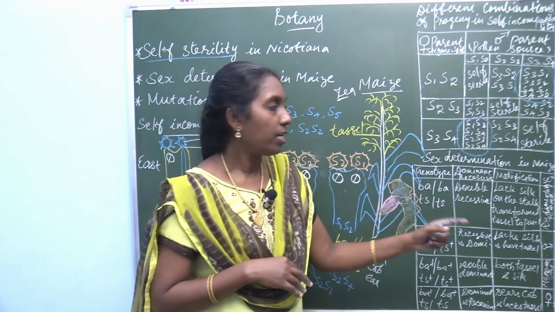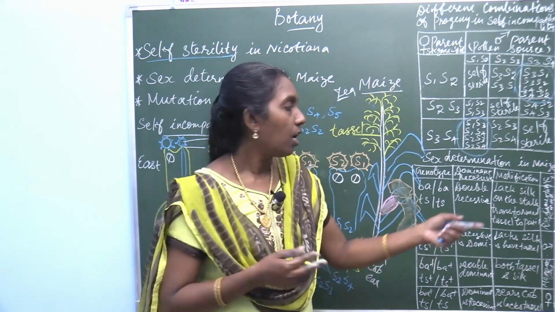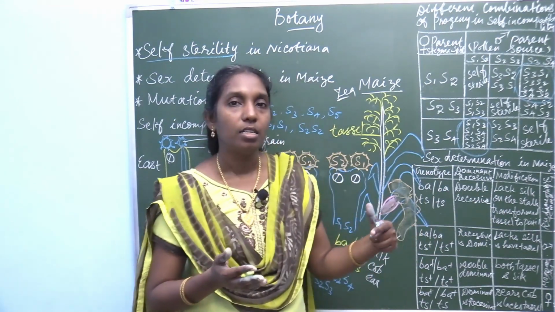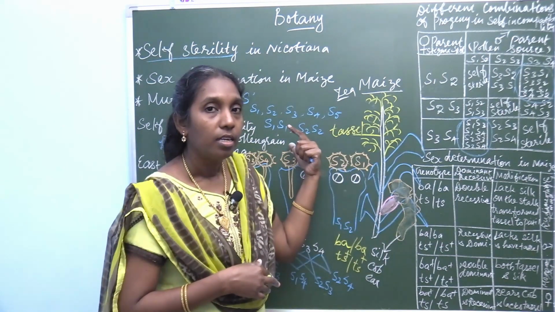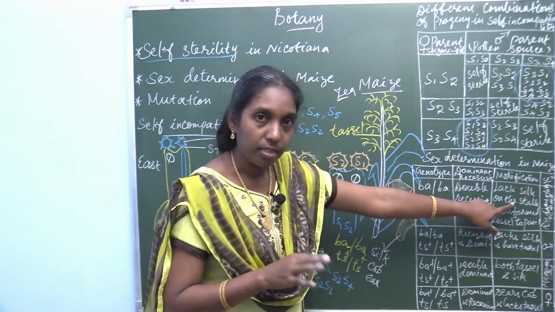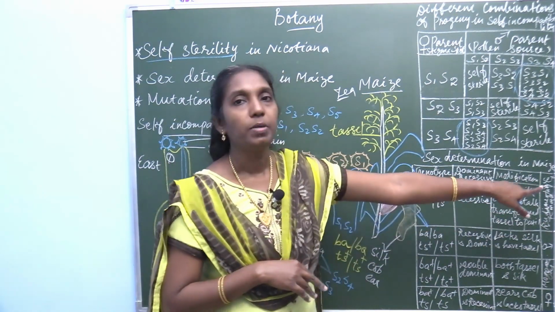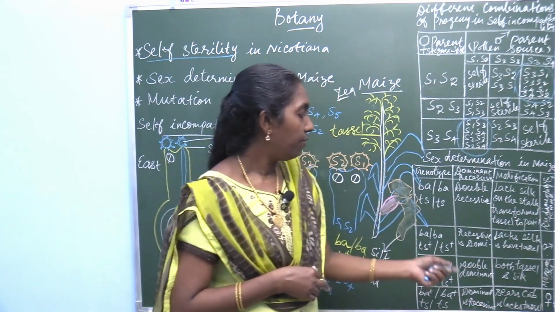What modification occurs? It eliminates silk, and the tassel is transformed to pistil. So it produces a rudimentary female flower.